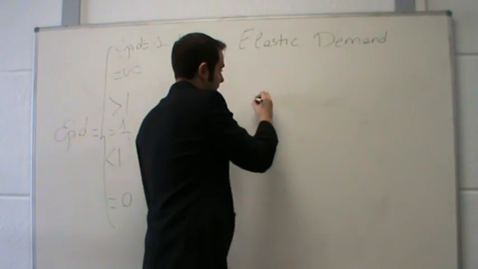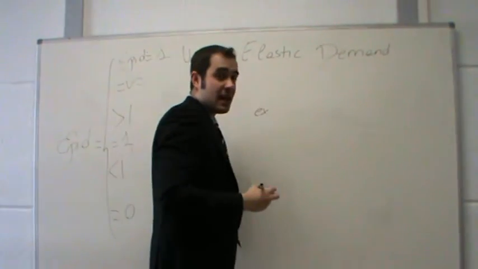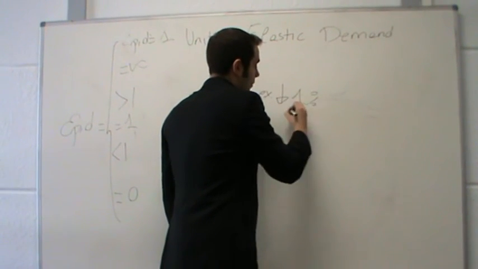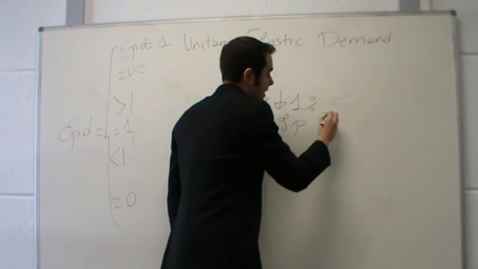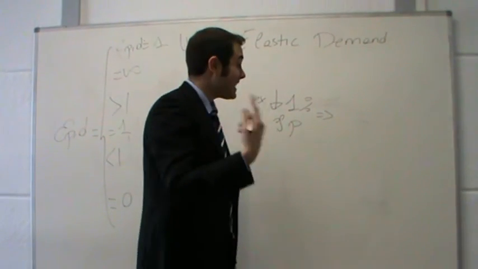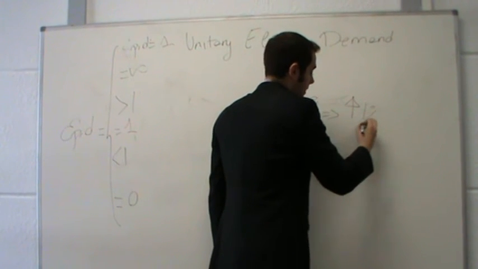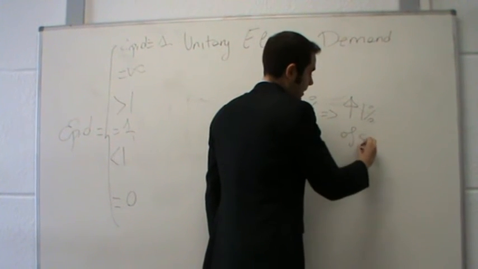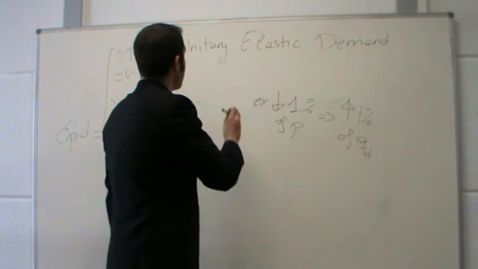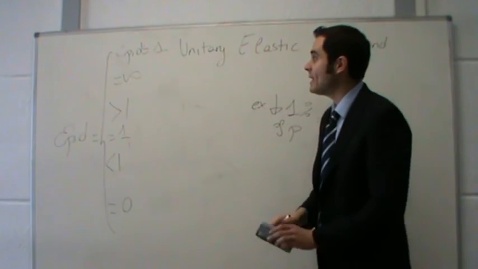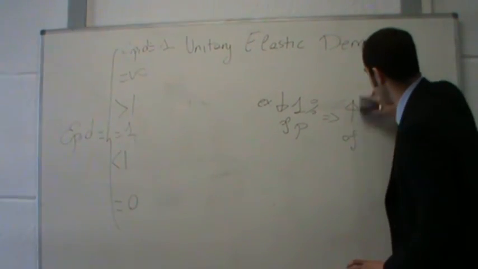For instance, if prices reduce 1%, there is a 1% reduction of prices, then the quantity demanded is going to increase exactly 1%. The quantity demanded increases exactly 1%. It happens when we have a unitary elastic demand. Well, these are all the values that the price elasticity of the demand can take.